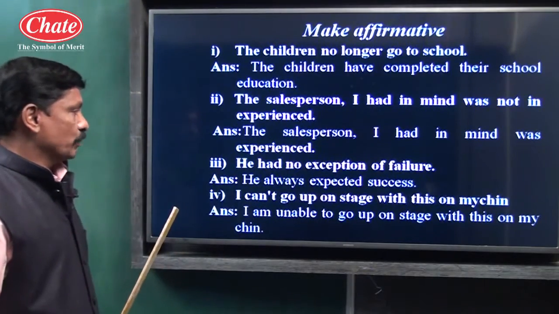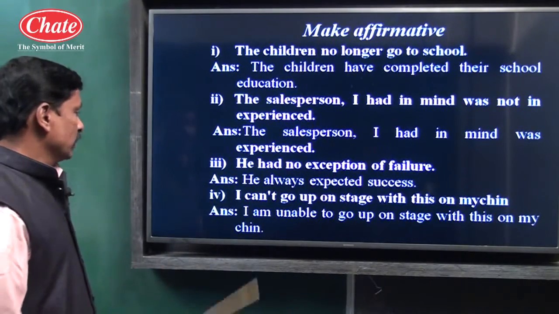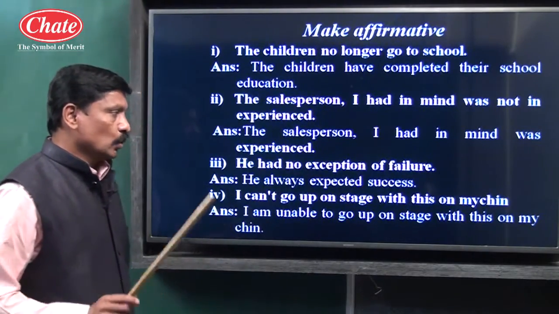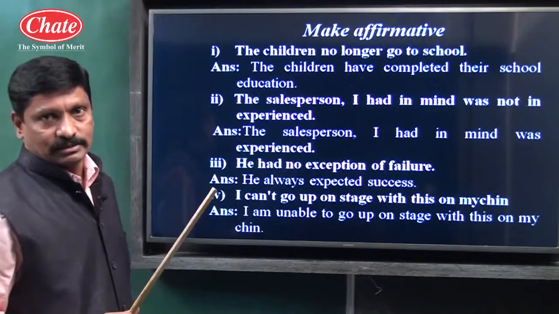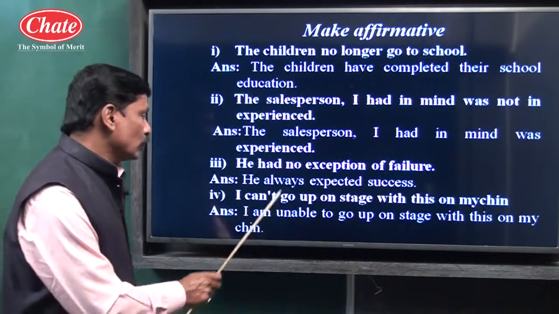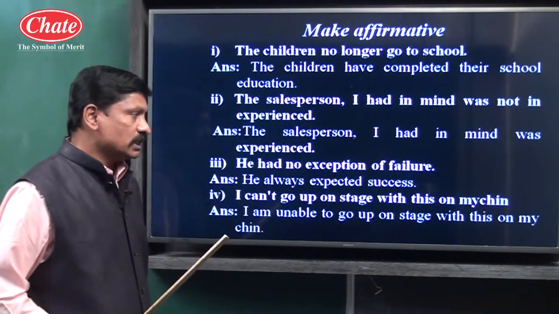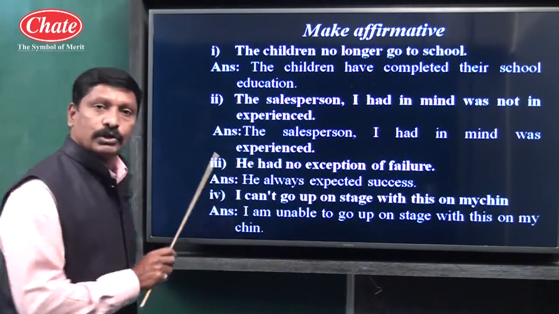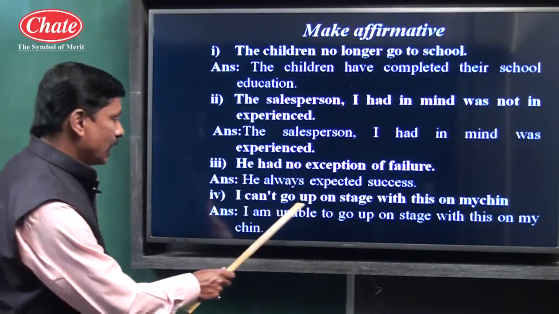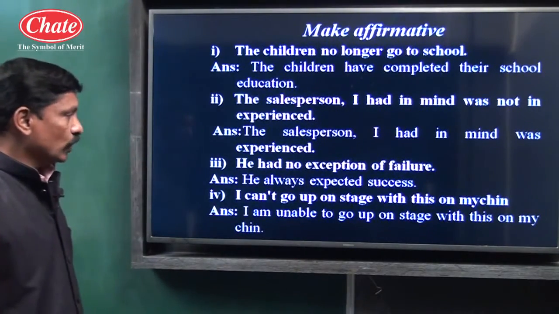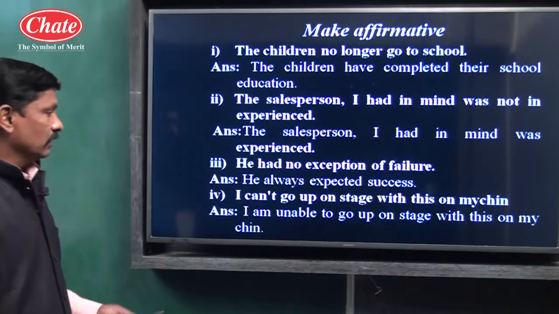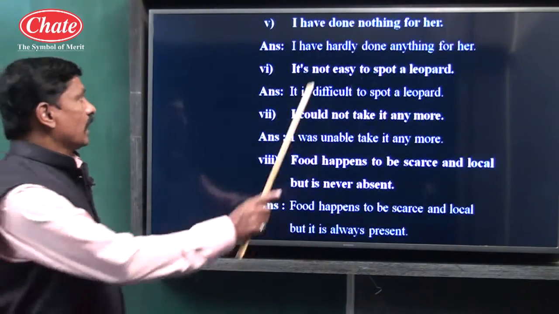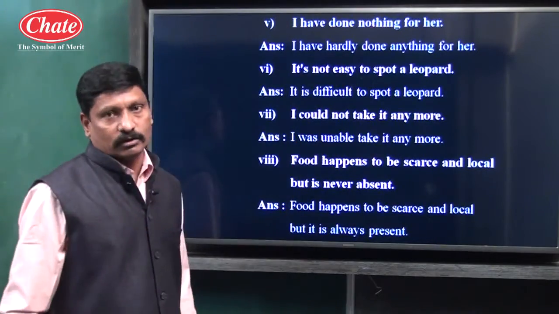He always expected success. Next example: I can't go up on stage with this on my chin. I will repeat once again. Children, can't, N-O-T, is a negative sentence. The affirmative is: I am unable to go up on stage with this on my chin.